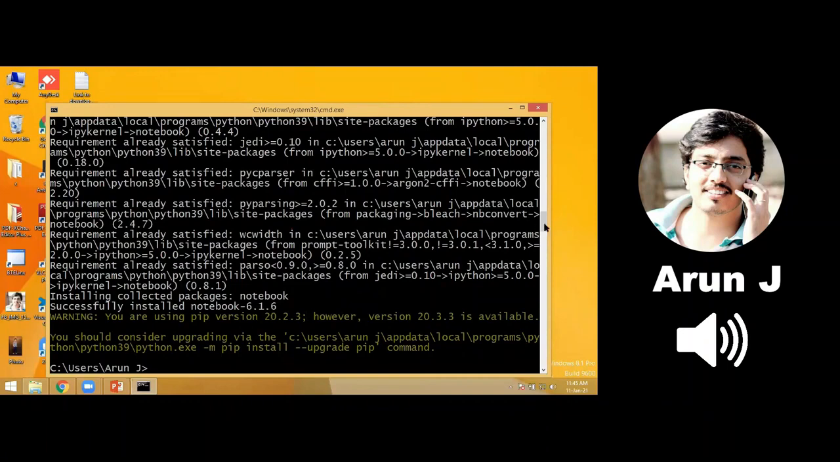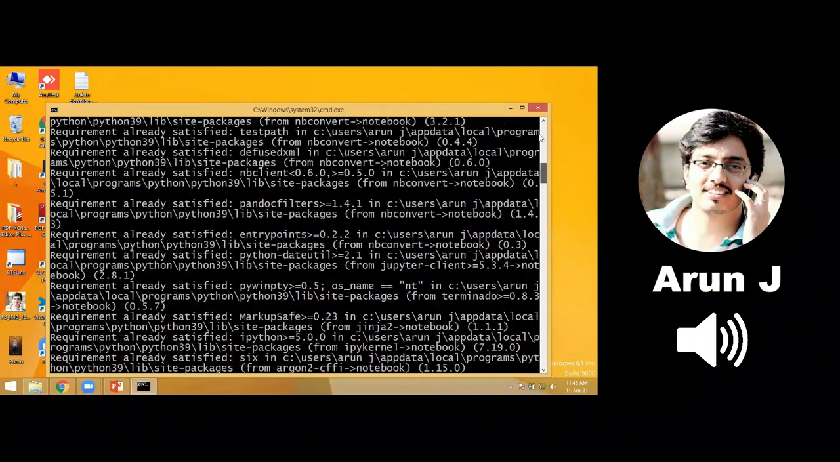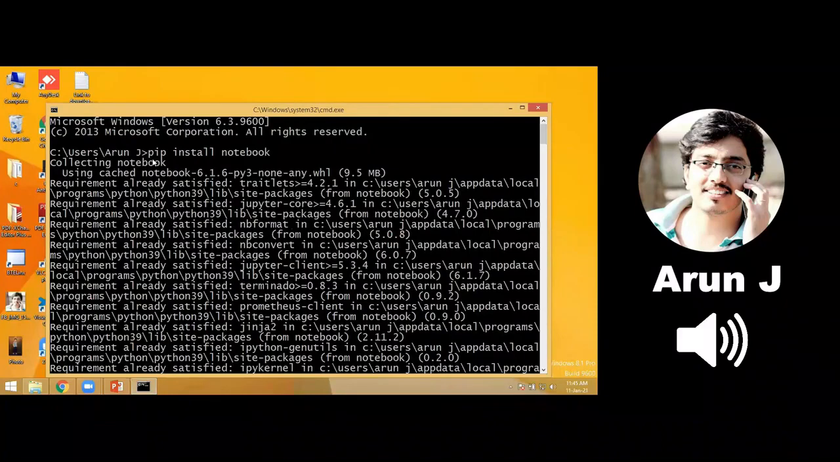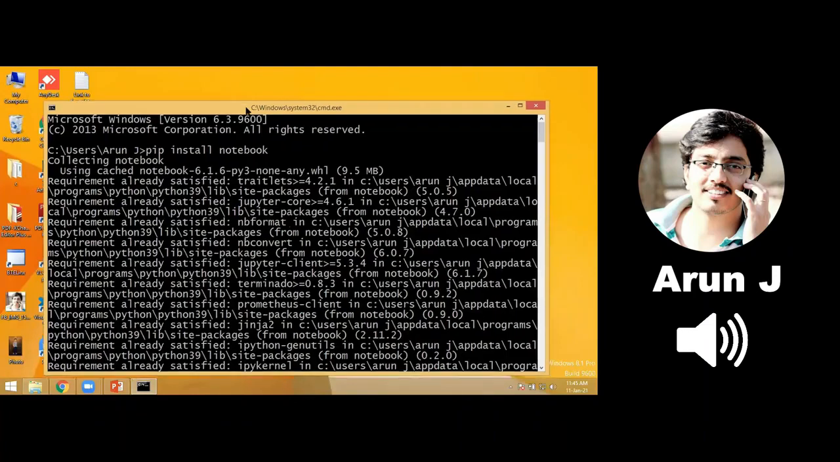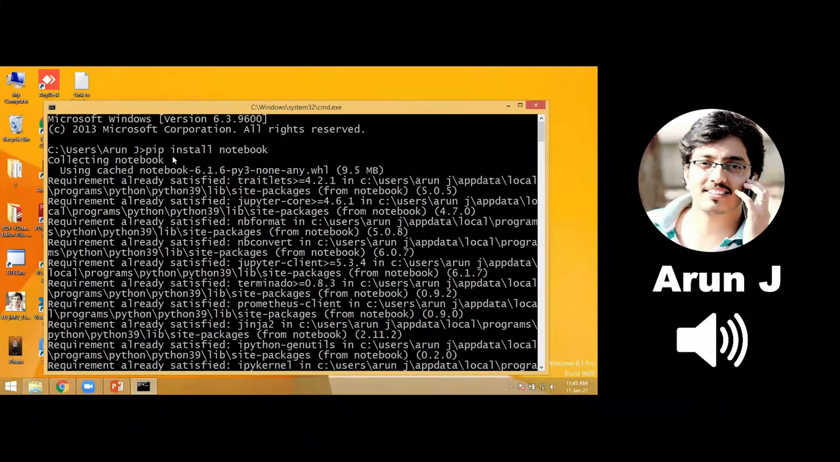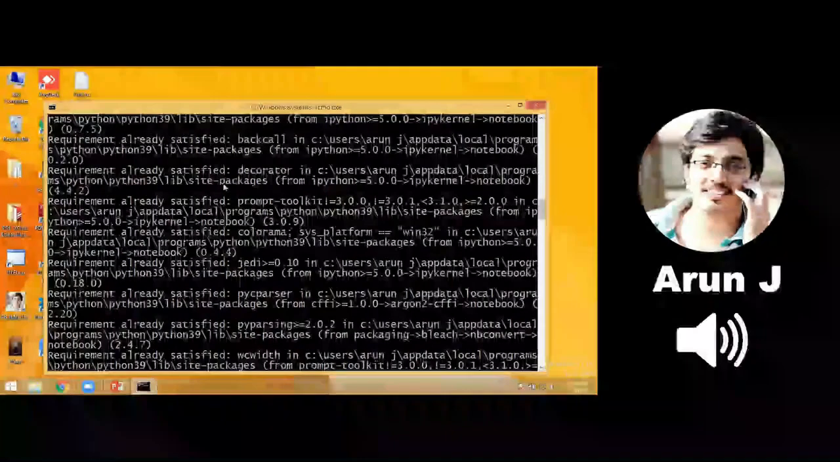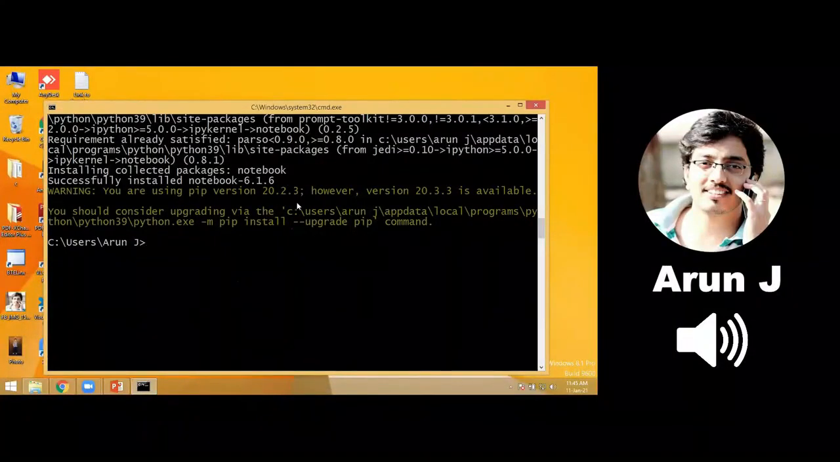See, so how to install Jupyter Notebook? Just give the command pip install notebook. Where do I have to give this command? Go to command prompt and type pip space install notebook. It will install the notebook package.